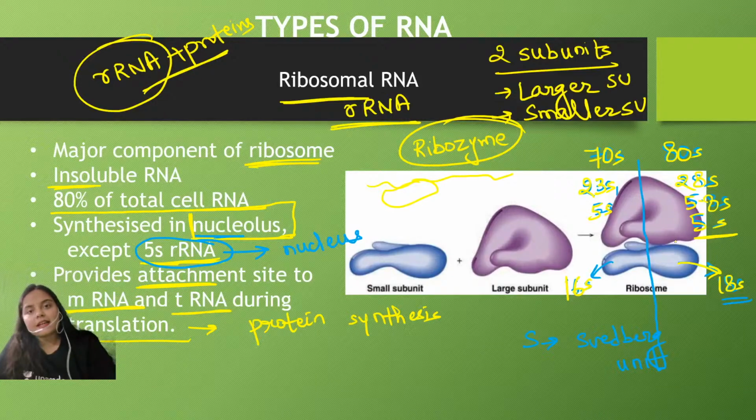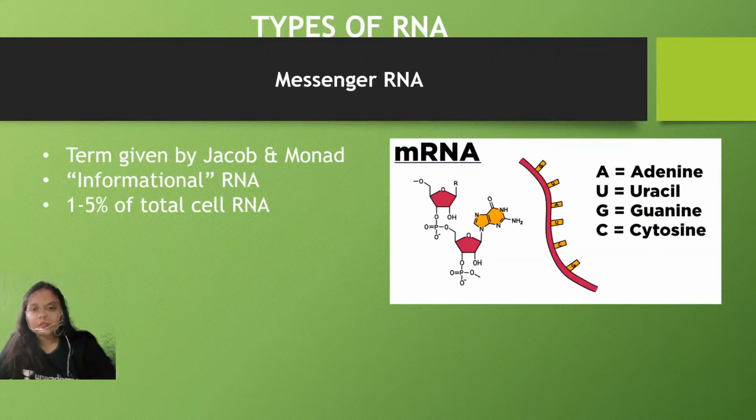This 5S rRNA is synthesized inside the nucleus only. Why? Because students, DNA is present inside the nucleus, and the information for the synthesis of RNA molecules comes from the DNA. So it is synthesized inside the nucleus, but outside the nucleolar region. Okay, so the 5S rRNA is the exception. So this is the first type of RNA, which is the ribosomal RNA.